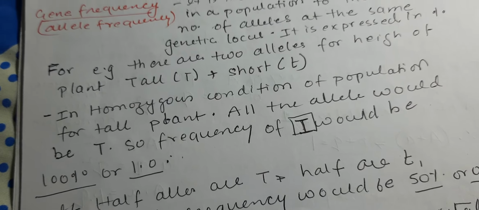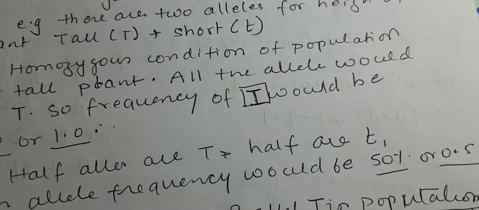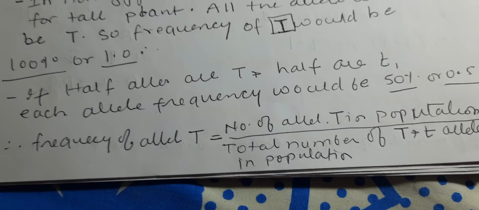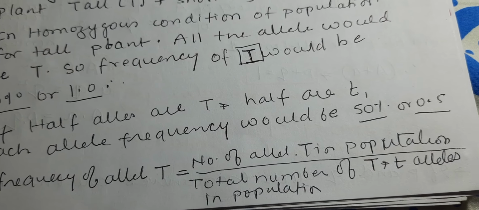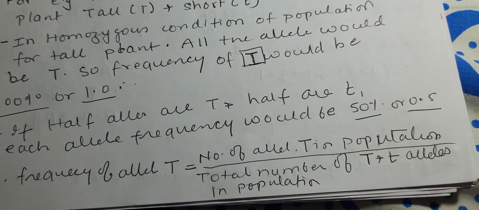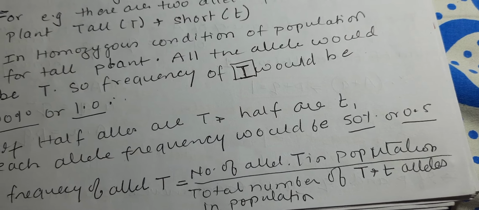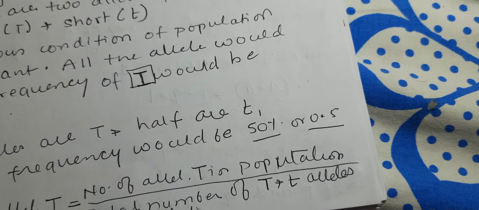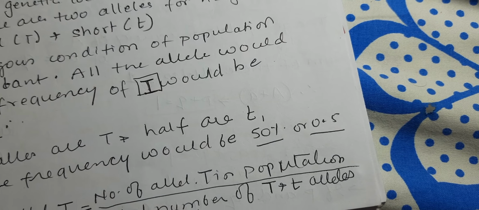If all T are there, definitely it will be, or if all small t are there, again the frequency will be 100%. But if half are capital T, that is tall, and half short, in the allele form, then we'll say there is 50% chance of inheritance to the next generation.